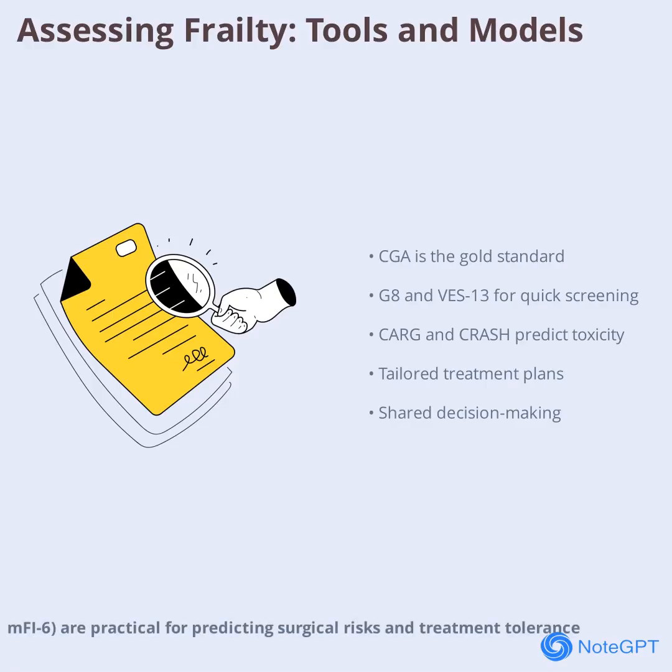For cancer-specific risks, the Cancer and Aging Research Group Score (CARG) and the Chemotherapy Risk Assessment Scale for high-age patients (CRASH) help predict chemotherapy toxicity. These assessments guide clinicians in tailoring treatments, balancing risks and benefits, and involving patients in shared decision-making. By integrating frailty screening into routine oncology practice, care teams can better anticipate complications and optimize outcomes.